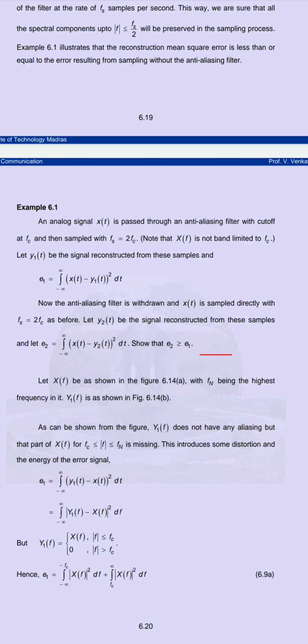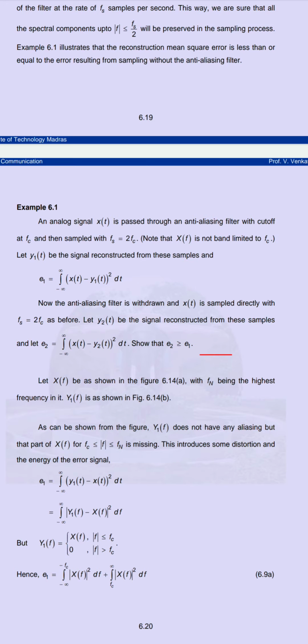Here, if we take y2 of t, reconstructing the signal, and we consider e2 of t equal to the integration from minus infinity to infinity of x of t minus y2 of t, whole square. Here we consider that e2 is greater than or equal to e1.